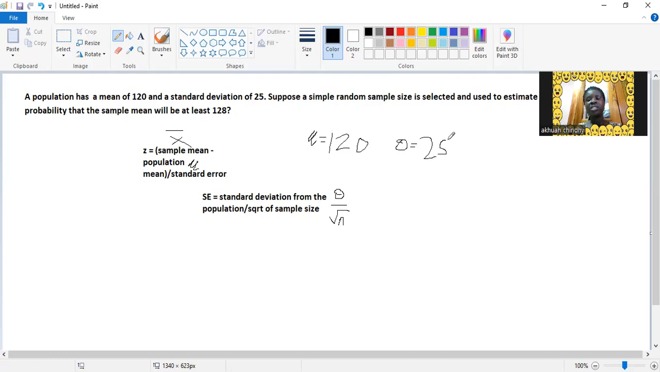Is 25. Now they are telling you that suppose a simple random sample is selected, right? So now they are going to pick a particular aspect of the population. All right. So they're saying suppose a sample size is selected and used to estimate the mean. All right.